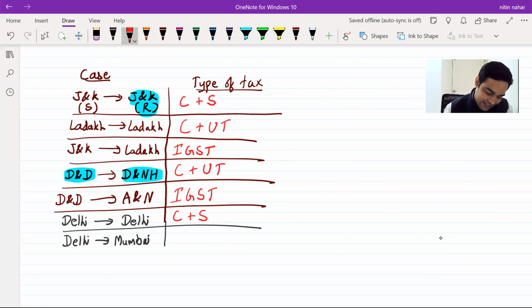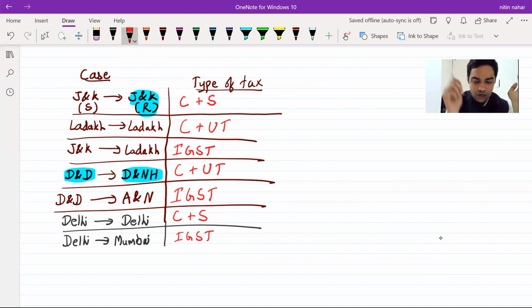And Delhi to Mumbai, IGST will be applicable. Is that clear? Yes. So the first amendment is Jammu and Kashmir is at present broken into two parts, Jammu and Kashmir and Ladakh. That means a transaction between them will have IGST. But Daman and Diu and Dadra and Nagar Haveli, these two are merged. And if there is a transaction within them, then you will charge C plus UT.